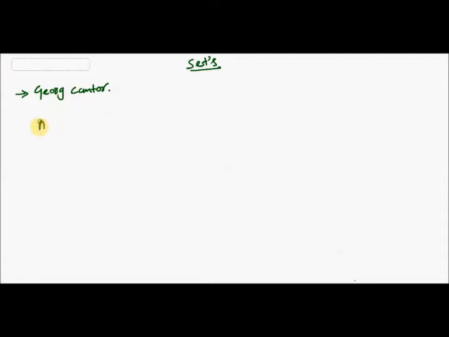Now, a set is a collection of well defined objects, right? A set is a collection of well defined objects. Now, in order for a collection to be a set, it should have a universal acceptance. That means the set should be accepted by each and every person in the world.